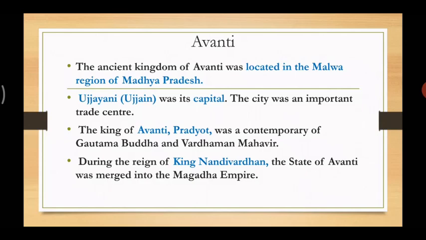Next is Avanti. The ancient kingdom of Avanti was located in the Malwa region of Madhya Pradesh, and Ujjaini or Ujjain was the capital of Avanti. This city was also important as a trade center. The king of Avanti, Pradyota, was a contemporary of Gautam Buddha and Vardhaman Mahavir.